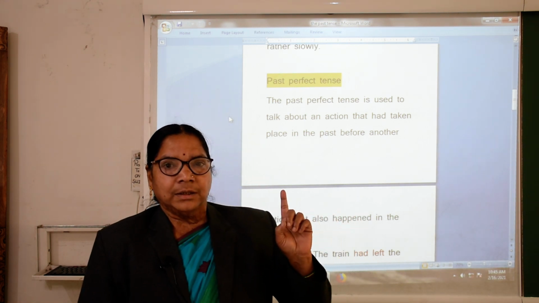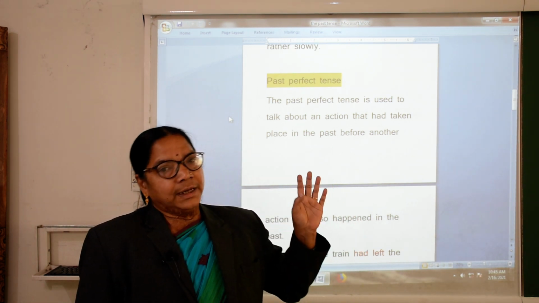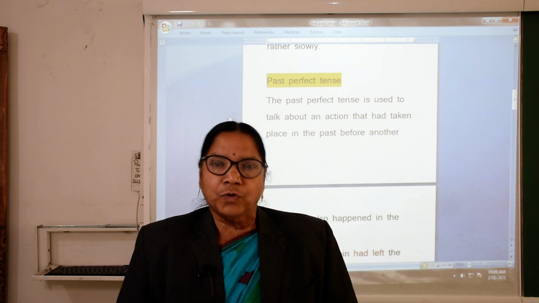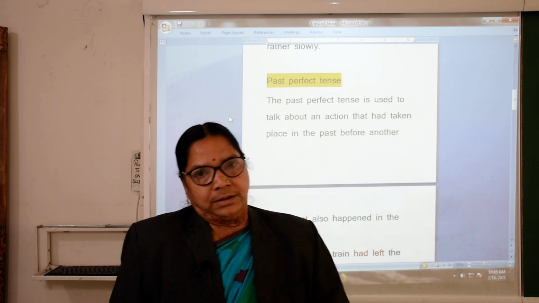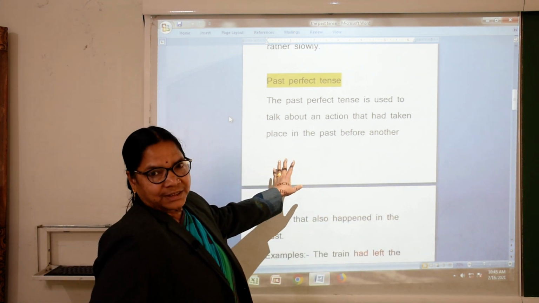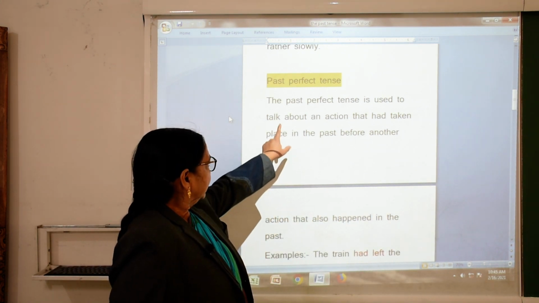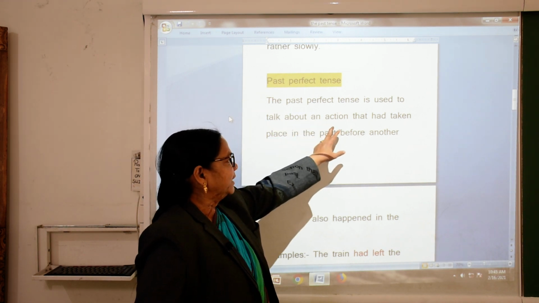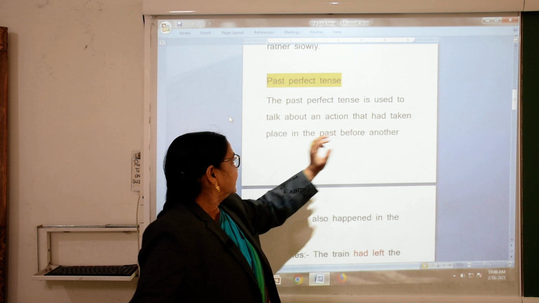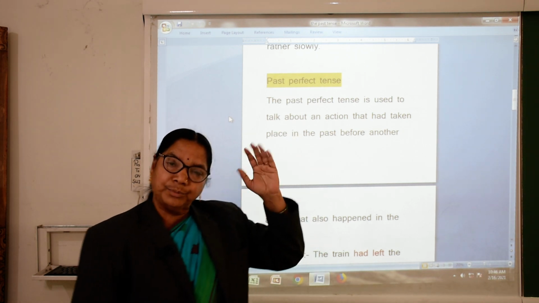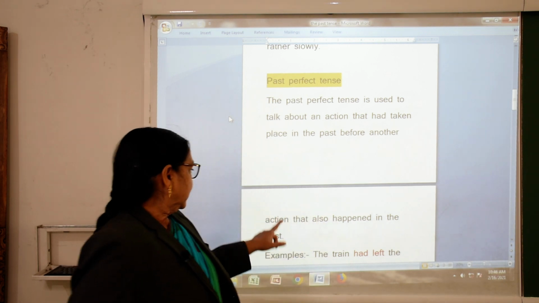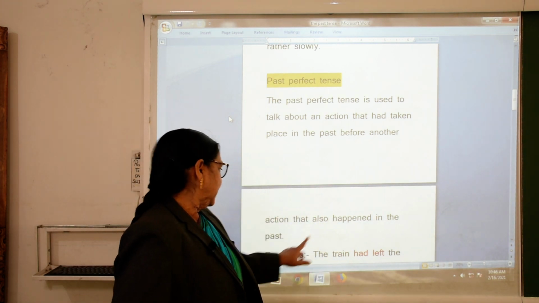First we have taken simple past and second past continuous, putting ing, was and were plus present participle. And here the past perfect tense is used to talk about an action that has taken place in the past before another action that also happened in the past.